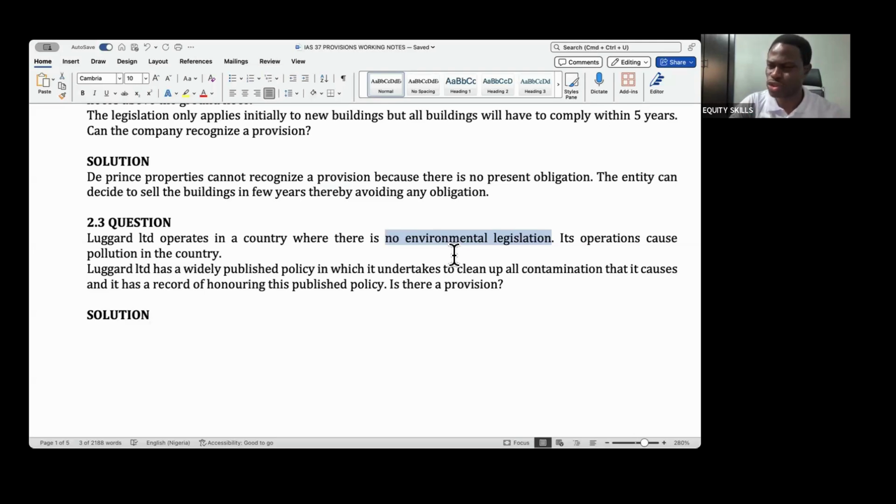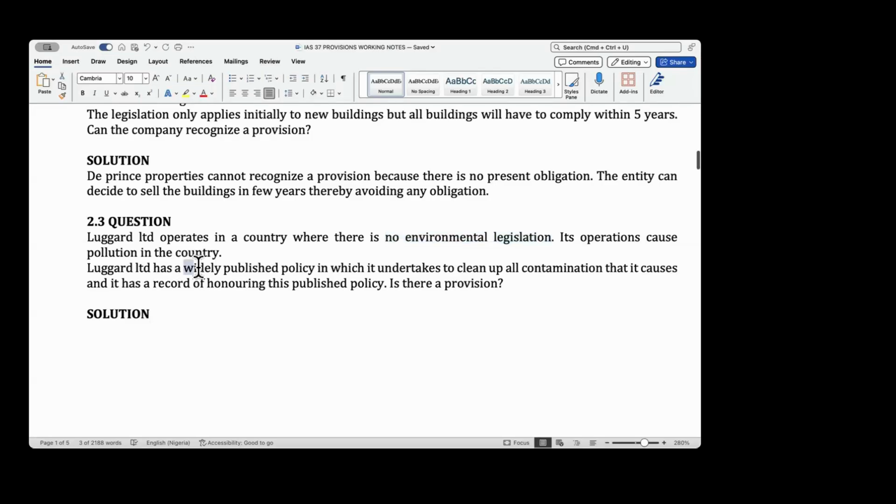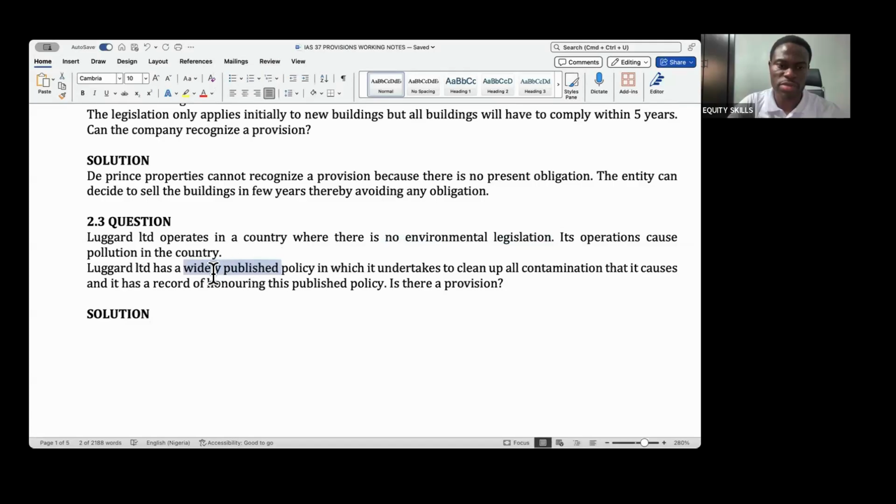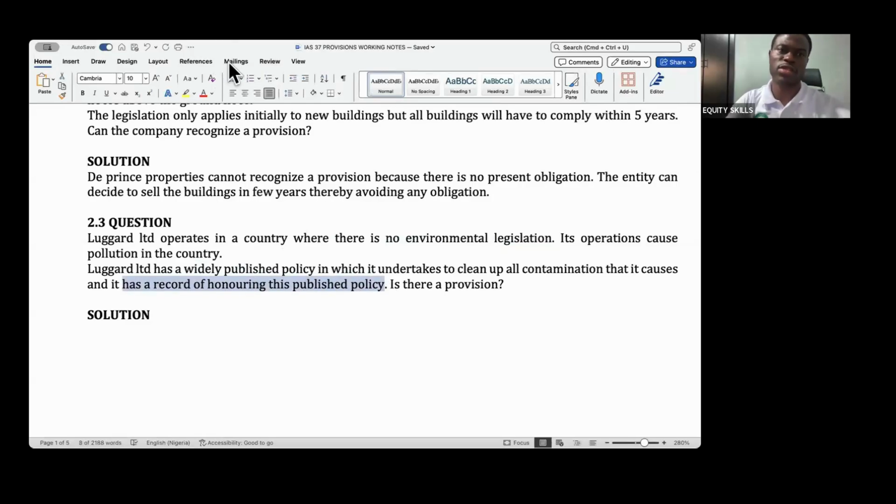Most entities don't joke with their image. People have public relations departments just to show the companies in a good light. He made a widely published policy, and we were told he has a record of honoring this published policy, so he won't decide not to do it. Okay, you can go ahead now.